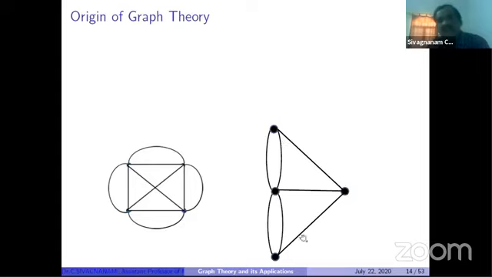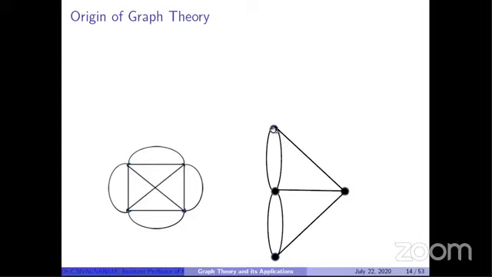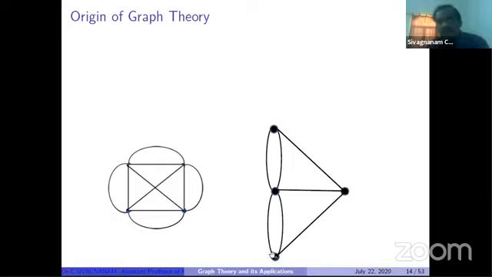Similarly, here you can see the degree of this vertex is 3. The degree of this vertex is 5. The degree of this vertex is 3, and here 3. All the vertices have odd degree. So if all the vertices have even degree, then the answer to the question from the king of Konigsberg is yes, otherwise no. So this is the origin of graph theory.